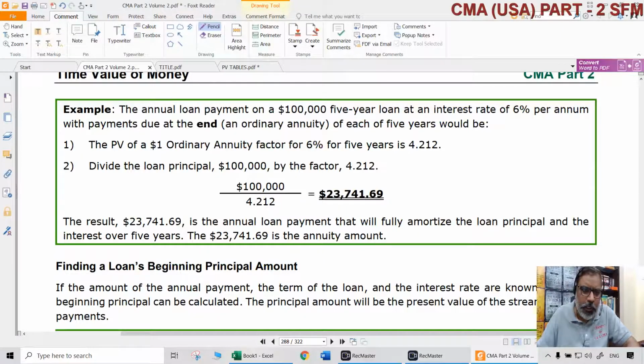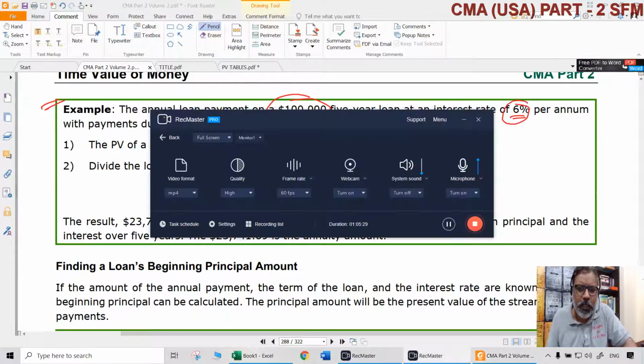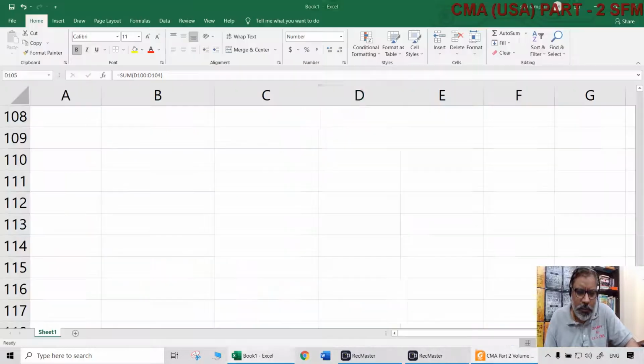Now let us look at the application of this at various places. For example, let us say an annual loan payment is happening for a 5-year loan of $100,000 at an interest rate of 6% per annum, with the payments due at the end of the period. You have to look at this very carefully, because end means it is an ordinary annuity. How much will be the annual loan payment for this 5-year loan? This is a simple way of calculating EMIs. This is how EMIs are calculated.